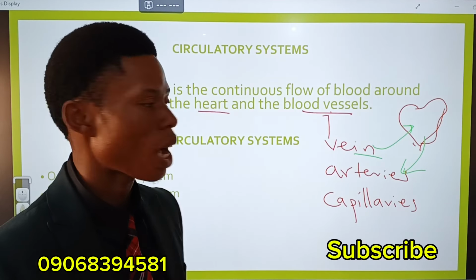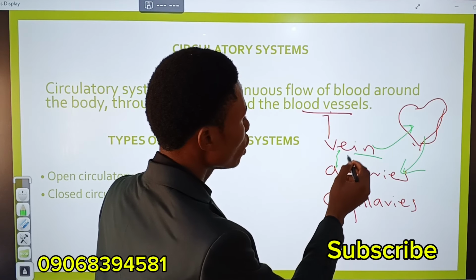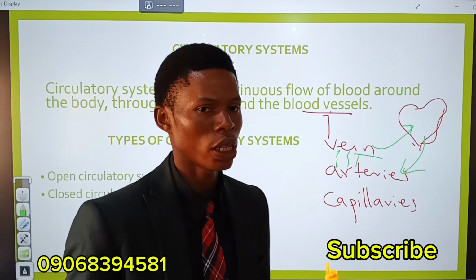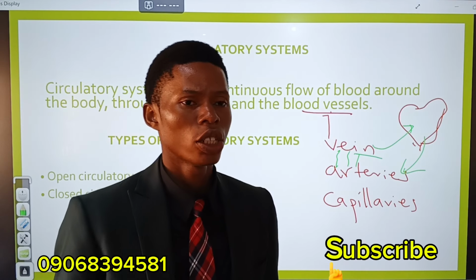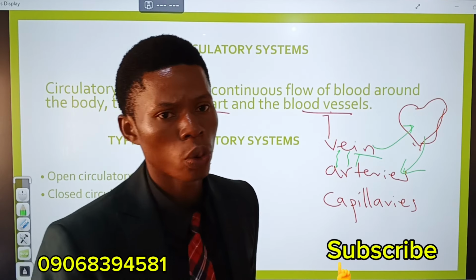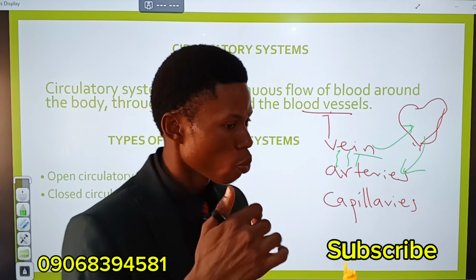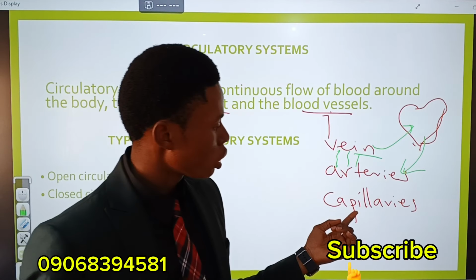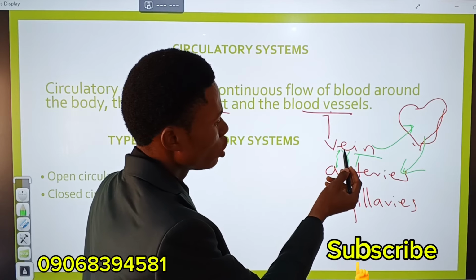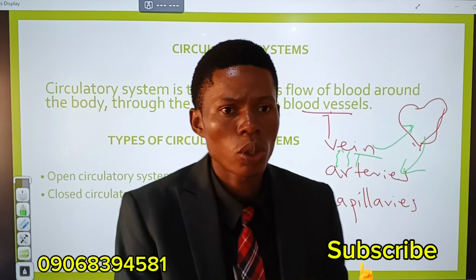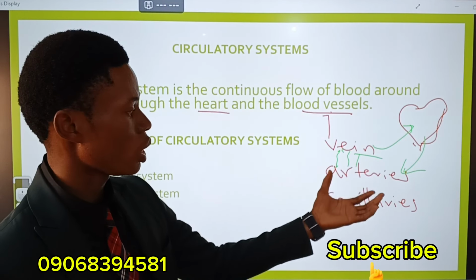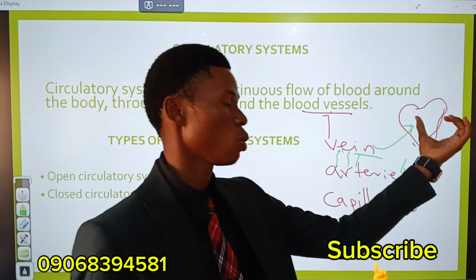Now, capillaries link the veins with the arteries. Capillaries are smaller blood vessels that link the veins and the arteries together. There's one question they normally bring in JAM here. They normally ask, why is the transport of materials of blood in capillaries slow? If you have been doing JAM past question, you must have seen that question. It is actually slow so that it will allow materials from the veins and the arteries to mix well together. But basically, take note of these three blood vessels: veins, arteries, and capillaries connected to the heart.